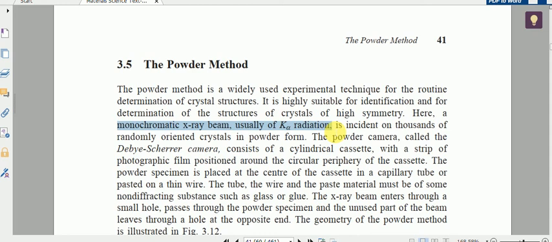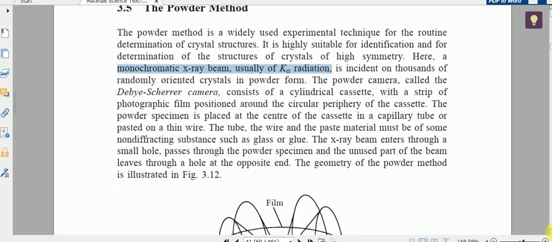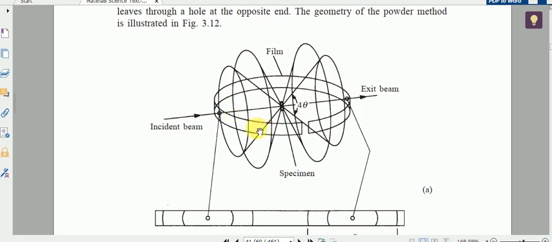Then a Debye-Scherrer camera, which consists of a cylindrical cassette with a strip of photographic film, is positioned around a circular periphery. You can see this arrangement. Only the circular cassette is shown here. This is a circular cassette with a photographic film actually. And you can see this is the incident beam. Here at the center there is a crystal in the form of powder, and this is the exit beam.